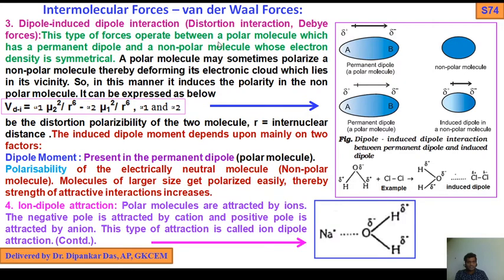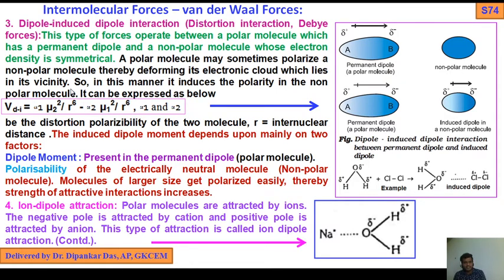This type of force operates between polar molecules, which must have a permanent dipole, that means there should be an electronegativity difference, and non-polar molecules whose electron density is symmetrical, with no unsymmetrical distribution. Polar molecules may sometimes polarize a non-polar molecule, thereby deforming its electronic cloud which lies in its vicinity.